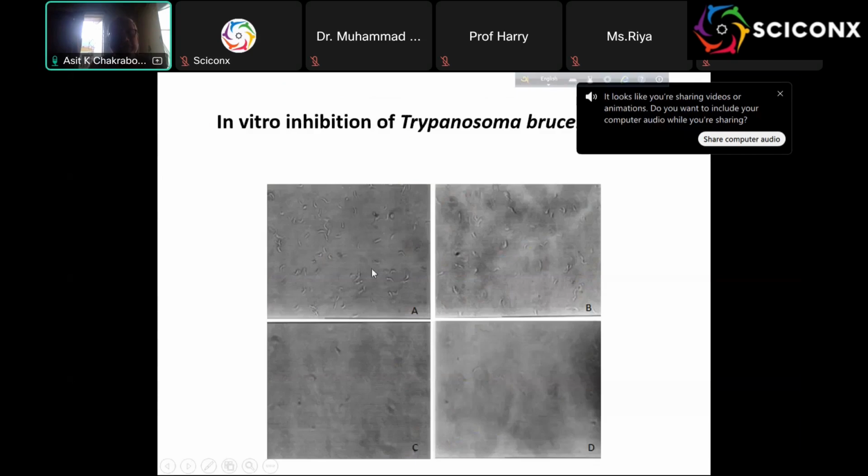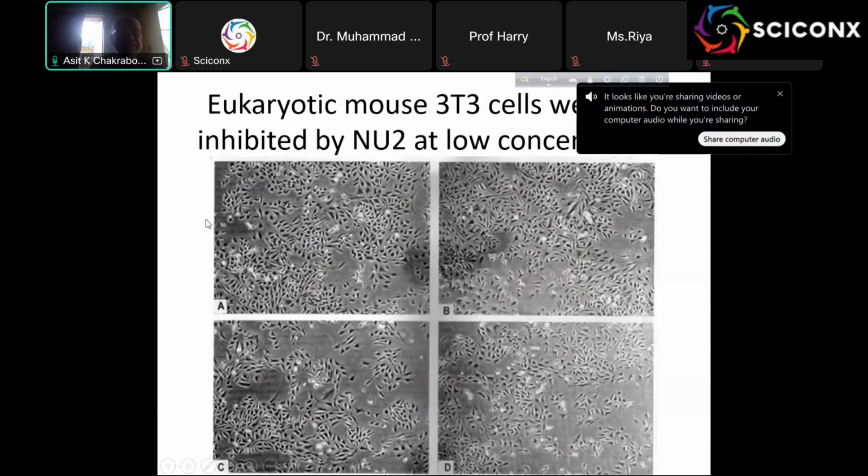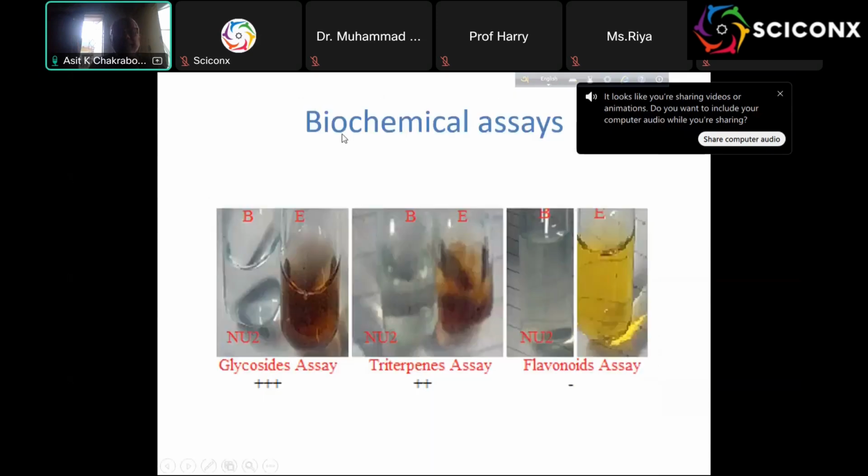I did the purification of DNA topoisomerase one day, out of curiosity, to see what is going on. You see this is the parasite, and it is totally lysed. But here is the HeLa cell in DMEM media on the plate, and you see it is beautiful. At low concentration, up to 20-50 microgram per ml, there is essentially no inhibition. You see here a little bit of inhibition, but not much like with the parasite.